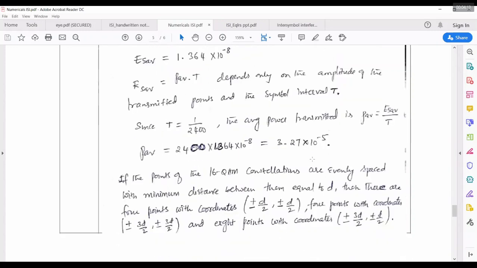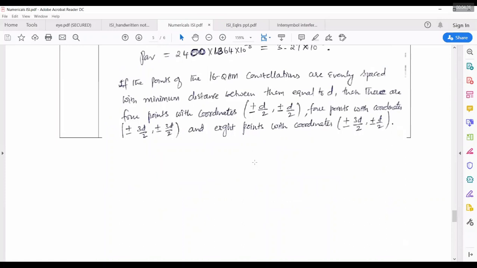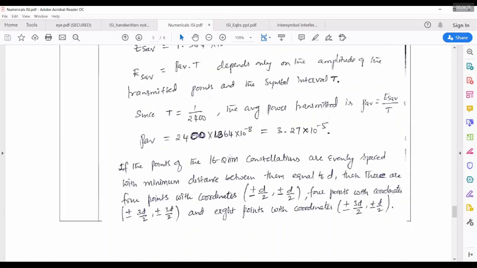Now we need to find out what is the D, the minimum spacing between the two symbols, using the average power. If it's 16 QAM, that means 16 points will be there in the constellation.